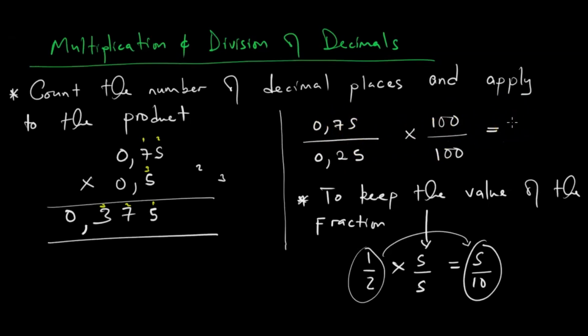We go back numerator by numerator, denominator by denominator. So this is 75 over 0.25 times 100, the 25. So if we use the factor 5 in the fraction, then we will eventually divide. It is fine, because we now know how to divide the denominator into the numerator.